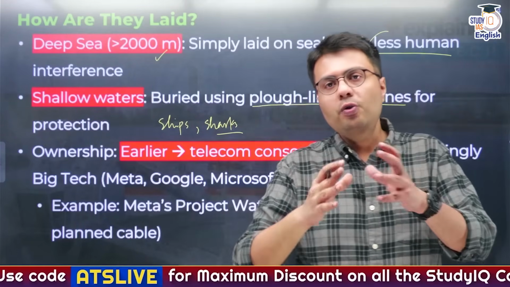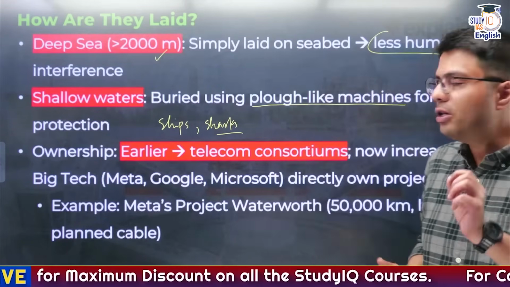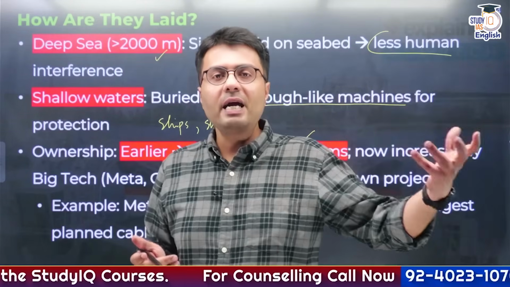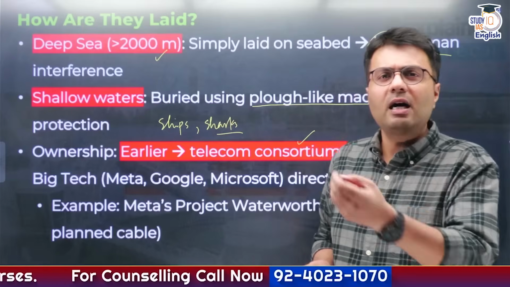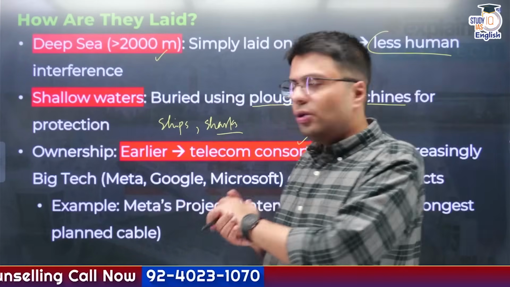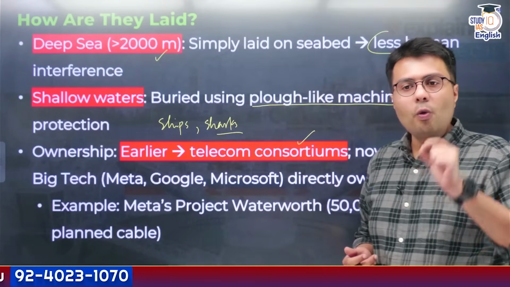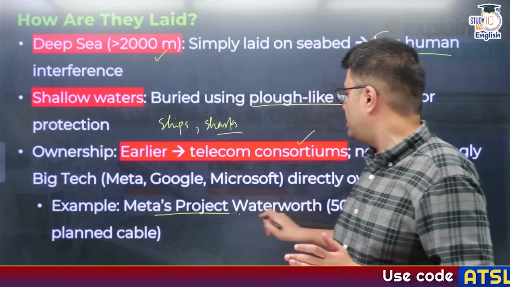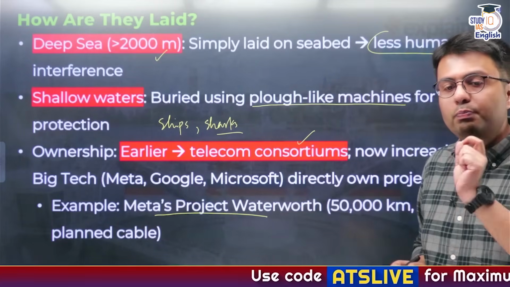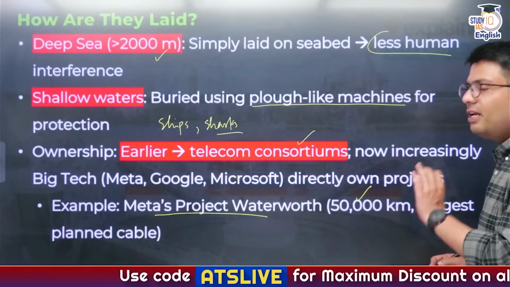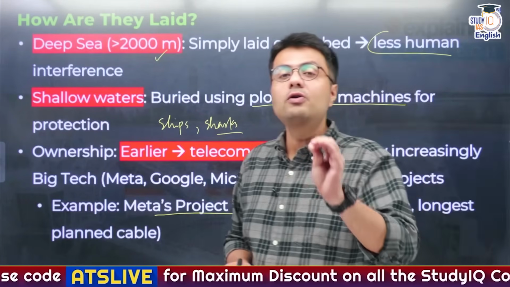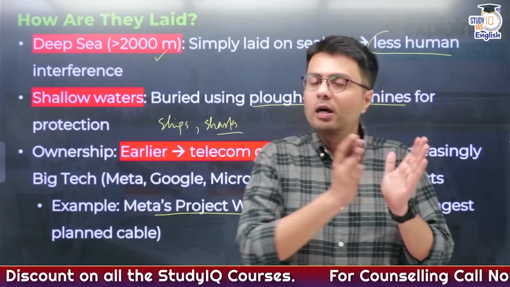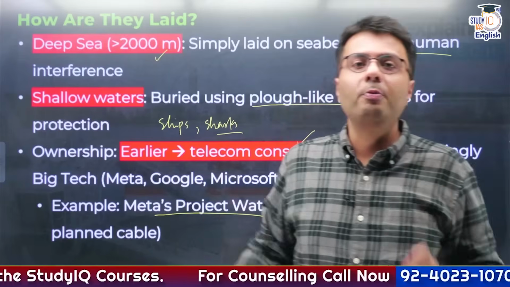Now the next question is, who owns these cables? These cables earlier were owned by groups of telecom companies. Now these days there are big internet companies like Google, Meta, Microsoft, right? So these days even the big tech companies own a significant chunk of these optical fiber cables. For example, Meta's project known as Waterworth is the world's biggest optical fiber project, which lays down more than 50,000 kilometers of undersea cables. So these are data relating to underwater cables that are important for your exams.